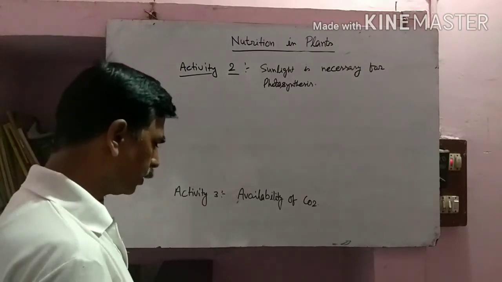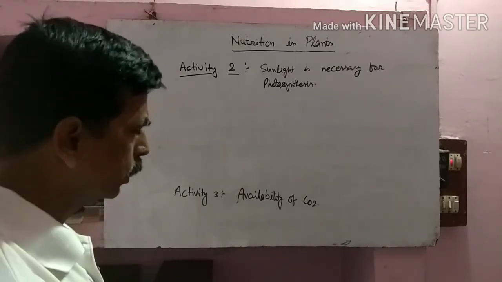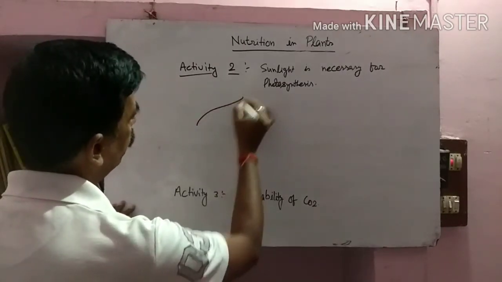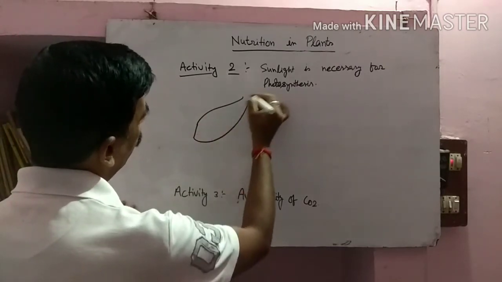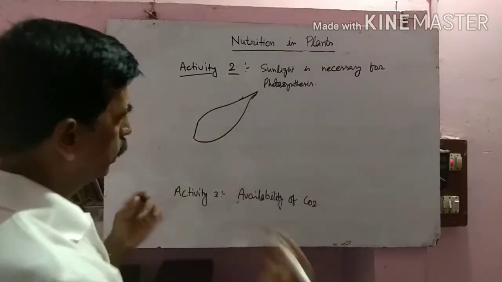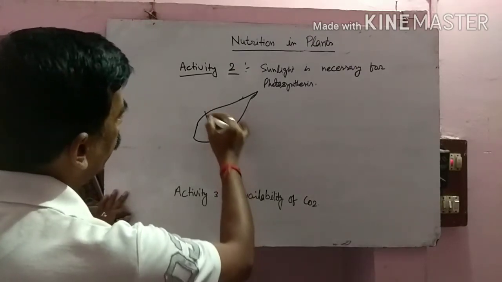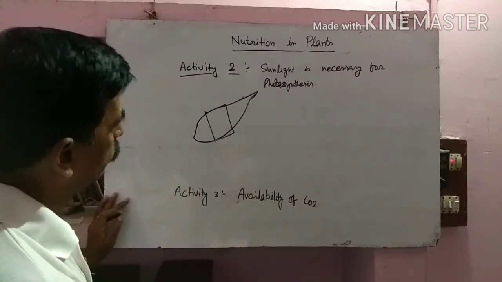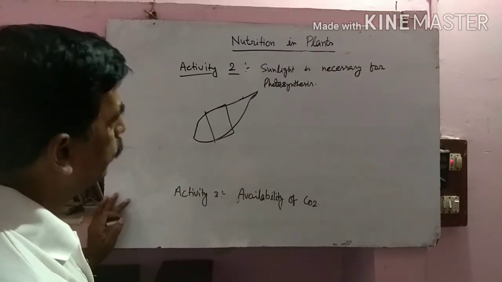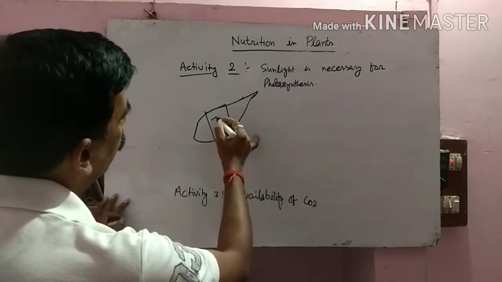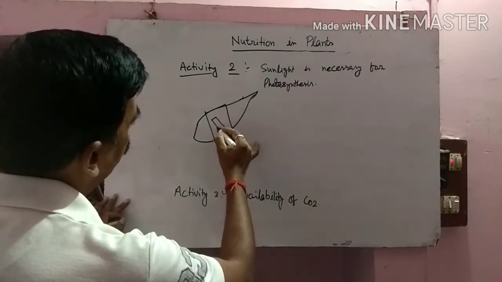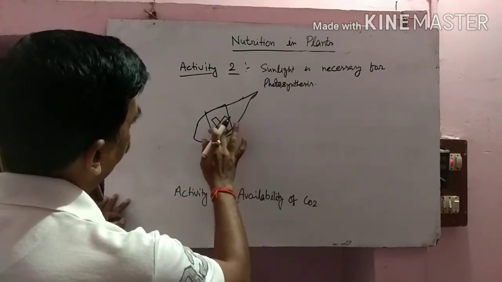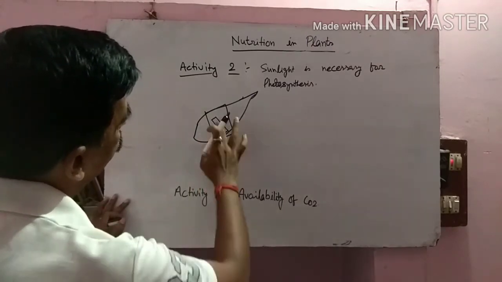In that case, after 2 days, when you are going to expose the plant to sunlight, suppose this is a leaf of the plant. Cover a part of the leaf with black paper which is not transparent, and make a mark on it, like suppose you have made a mark of X on it, like this.